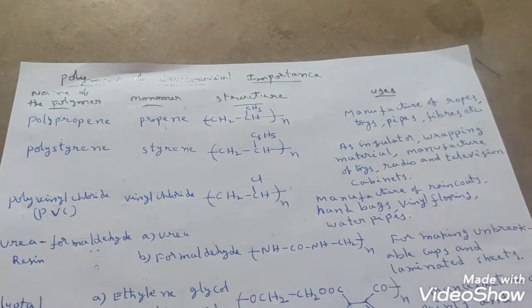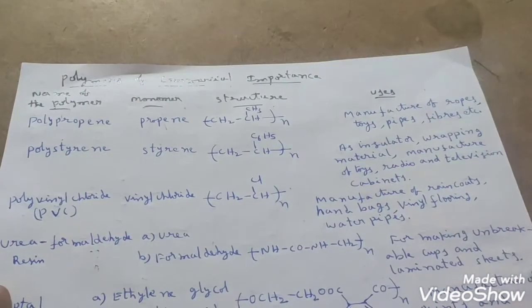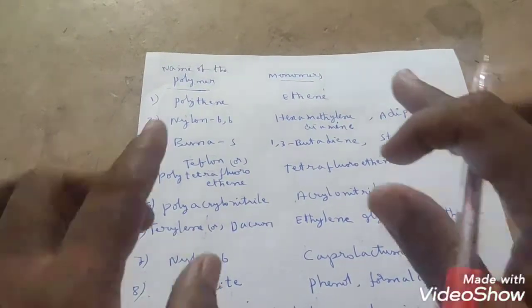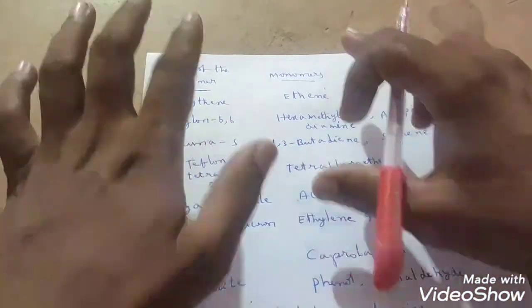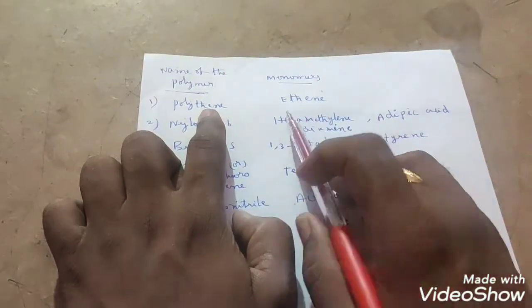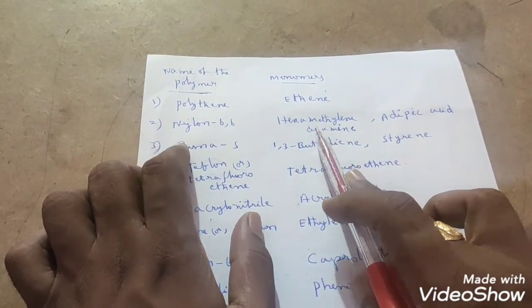These are some of the commercial importance of polymers I have given to you. Now overall, what are the polymers and their corresponding monomers? There is a chance to ask the question here. Compulsorily they will ask the question based on this. Name of the polymer, monomers. Once we see what we have discussed till now. Polythene. What is the monomer? Ethene.